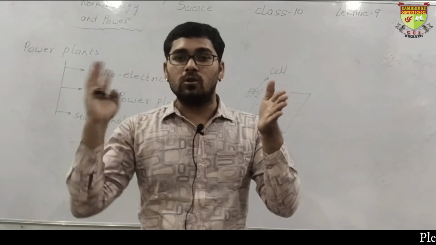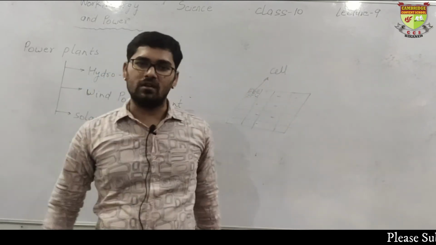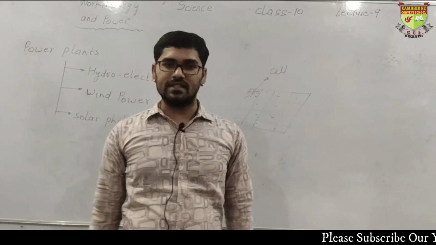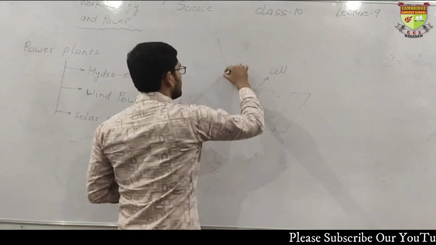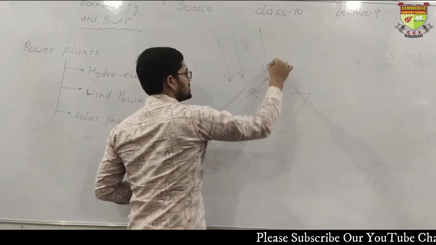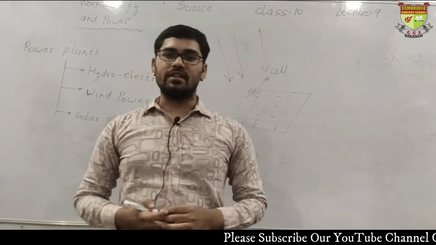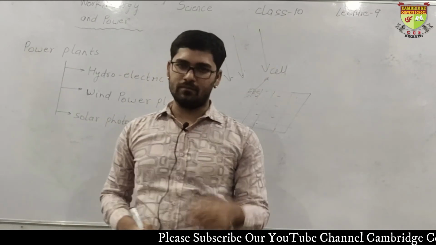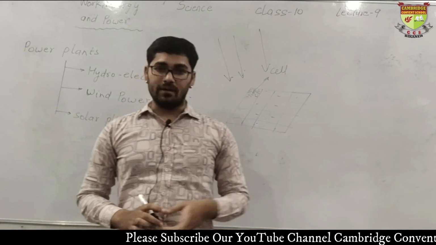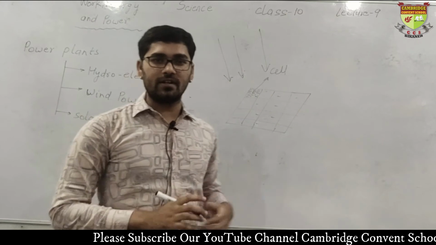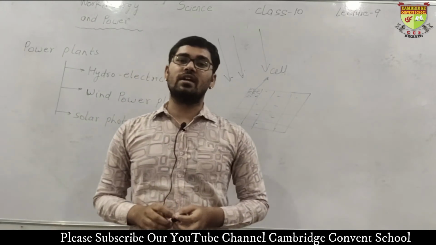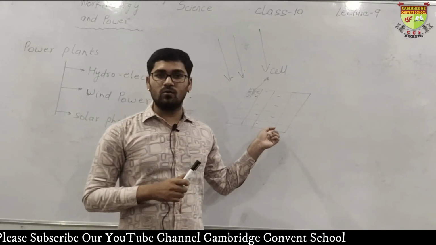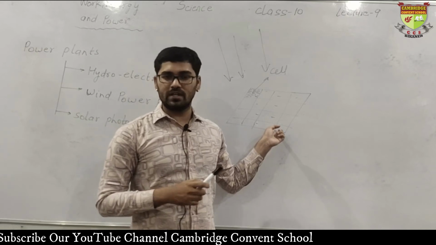On this solar panel lots of semiconductor chips are available, right? When these are kept at a place where sunlight falls easily, what happens when sunlight falls on these solar panels? Their temperature will increase, right? Whenever sunlight falls on any object, it heats it up. Because these are semiconductor panels, they will work as a good conductor, they will get charged, and then electricity will flow inside them, right? That is what will happen.